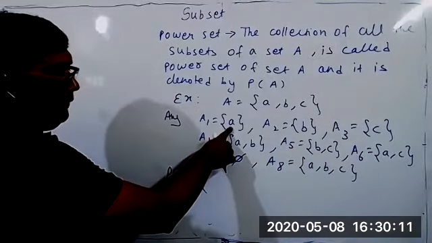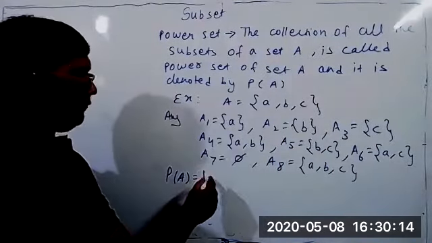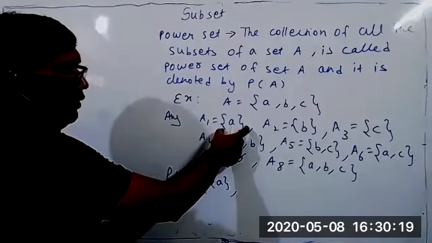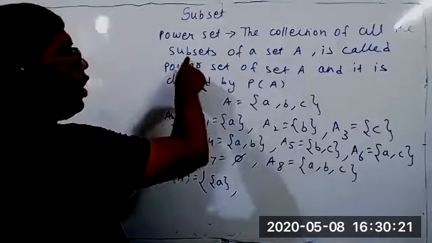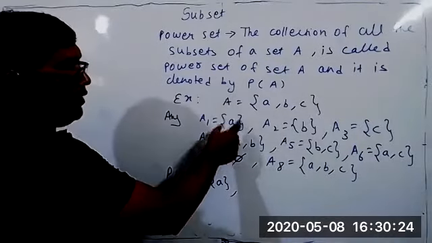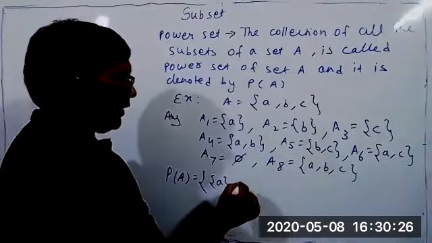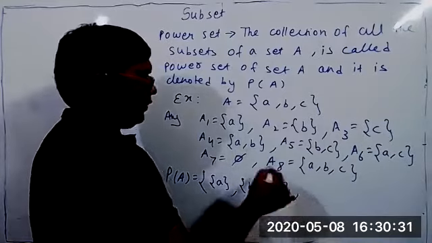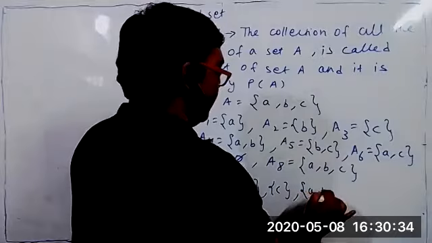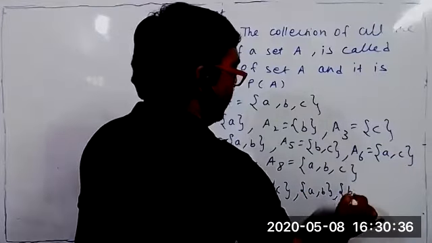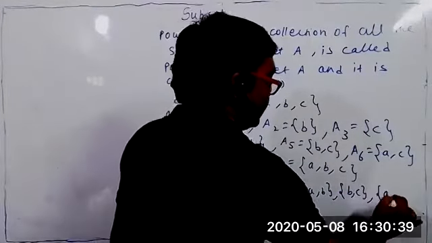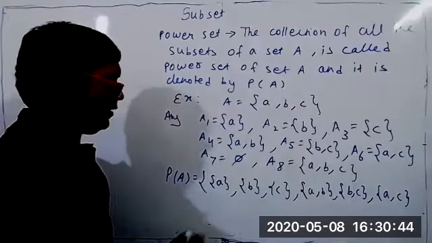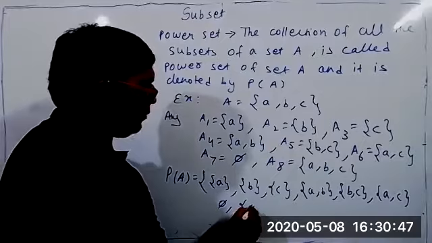What is the first element? {a}. Curly bracket a. Don't write only a. This is one complete element because it is a collection of all the subsets. The subset is not a. The subset is the curly bracket a. What is the next element? {b}, {c}. The next element is {a, b}. Bracket also you have to put, {b, c}, {a, c}, null set. What is the last element? {a, b, c}.